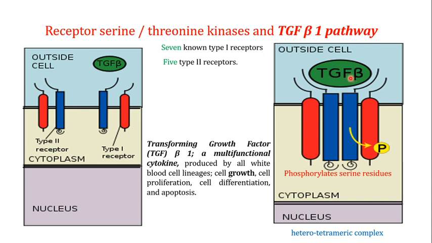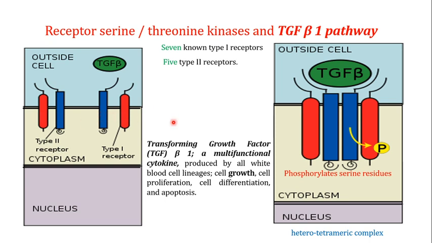It does not interact with the type 1 receptor. As you can see over here, when the transforming growth factor beta comes, it binds to the type 2 receptors.